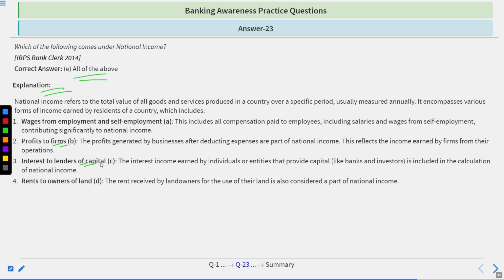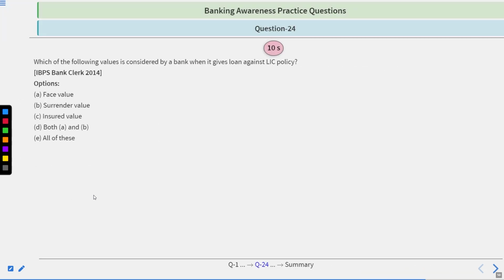Interest to lenders of capital. The interest income earned by individuals or entities that provide capital, like bank investors, is included in the calculation of national income. Rents to owners of land. The rent received by landowners for the use of their land is also considered a part of national income.